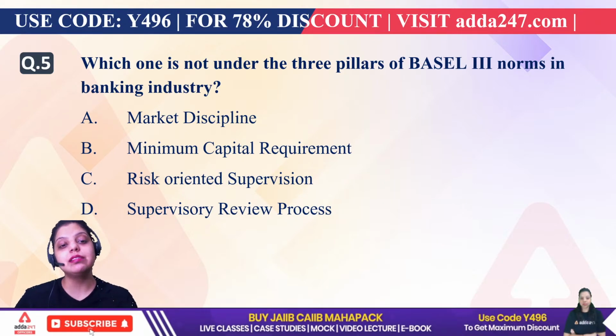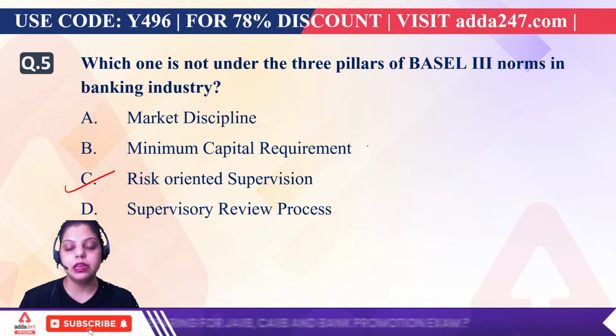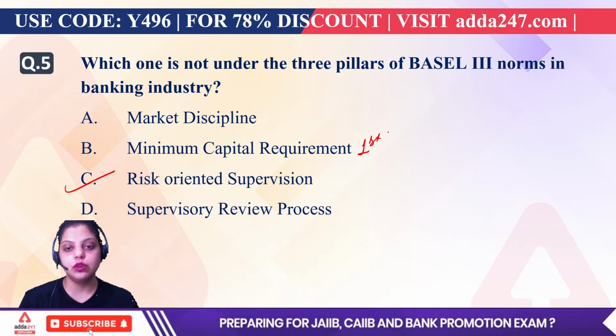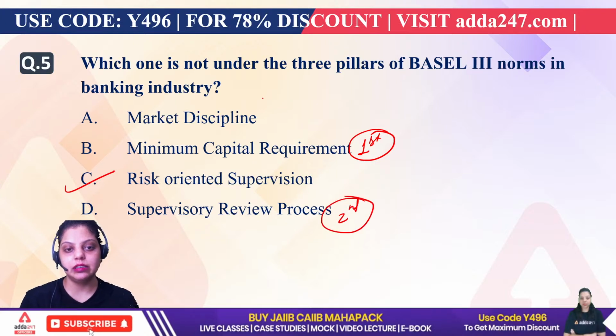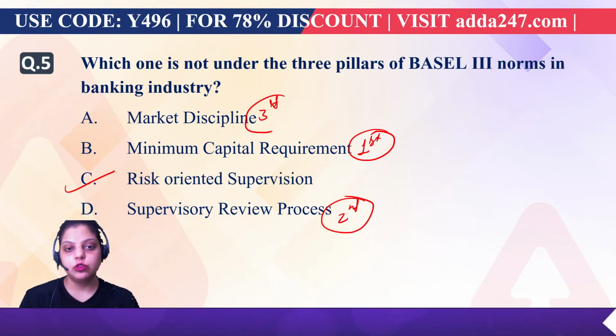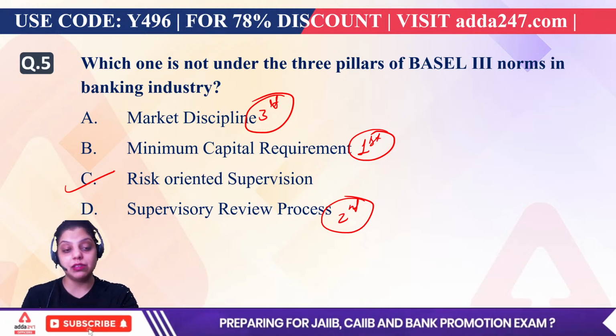Okay, so the right answer will be risk-oriented supervision. First pillar is your minimum capital requirement. Second pillar is the supervisory review process, and the third pillar is market discipline. So these are the three pillars of Basel II, which is continuing in Basel III also.